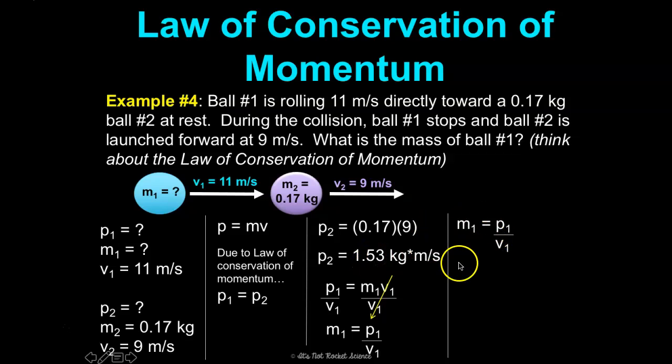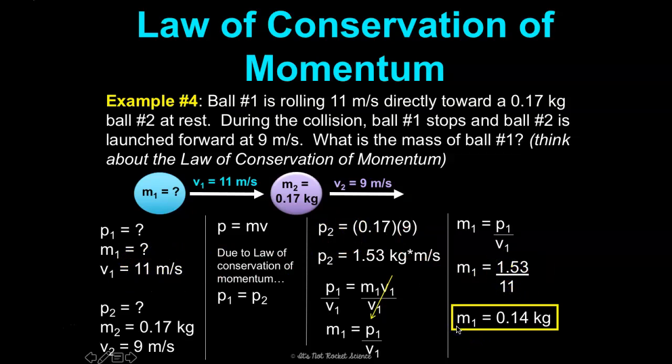So P1 is 1.53, and V1 is 11, so 1.53 divided by 11 is 0.14 kilograms. So the mass of ball number 1 is 0.14 kilograms, which makes sense. It's going at a faster velocity than the heavier one.